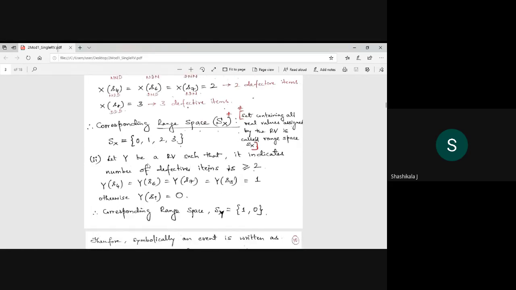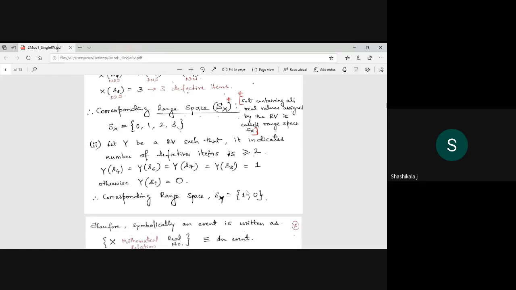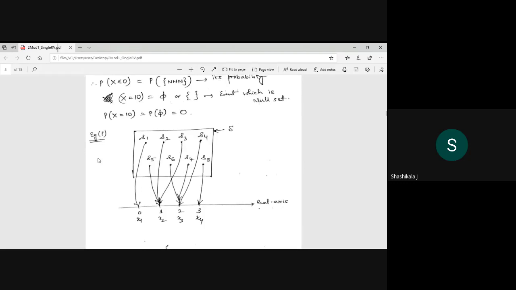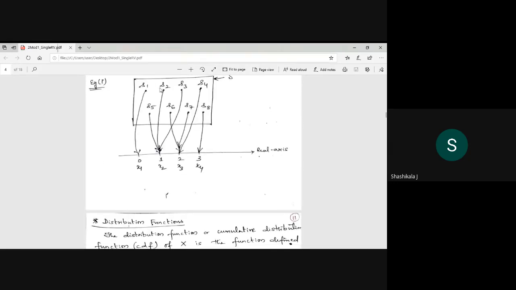And similarly, one more example they have given. Let Y be a random variable such that it indicates the number of defective items greater than 0. So if it is greater than or equal to 2, I will assign it as 1. Otherwise it is 0. So then my range space is only 1 and 0. Okay. Similarly here in the axis.